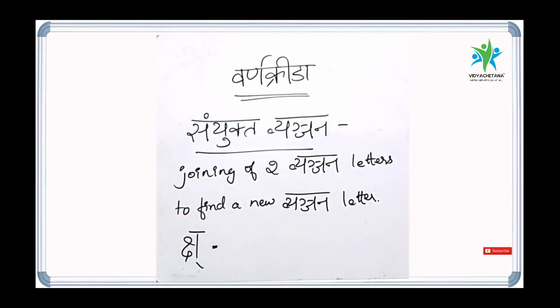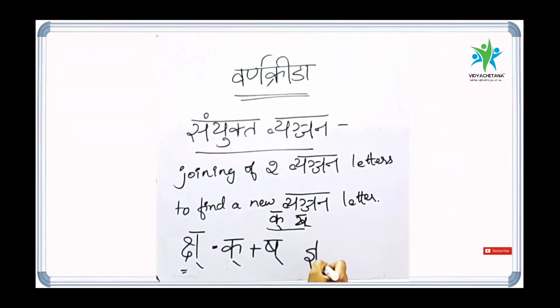As I told in the previous class, Vyanjana letters are dependent letters. They are always written with the Halant symbol. So to give a complete formation to it, we add Swara letters to it. Correct? So here in Samyukta Vyanjana, we are going to join two Vyanjana letters together to find a new Vyanjana letter. Ksha is made by two Vyanjana letters, that is Ka Halant plus Sh Halant.